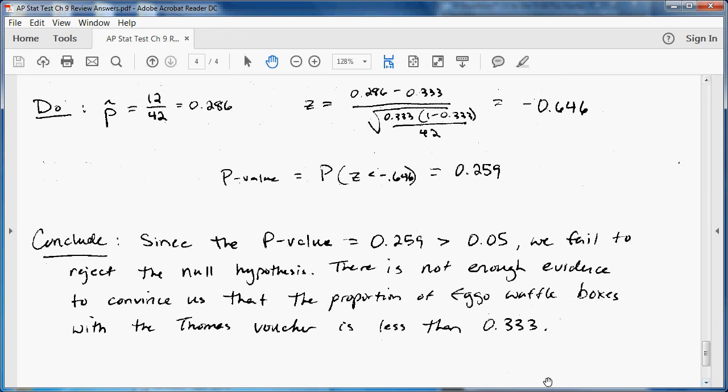Good luck, guys. Make sure you get the big picture concepts here. Make sure you know type 1 and type 2 errors, and you'll be great. Good luck.